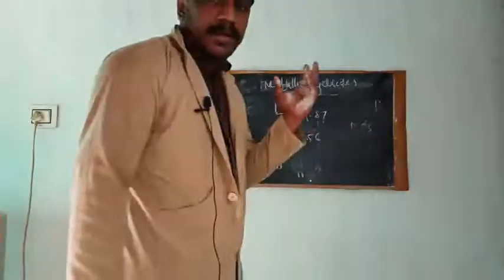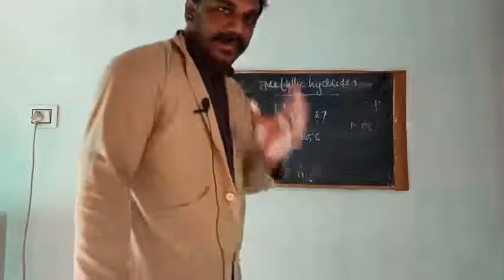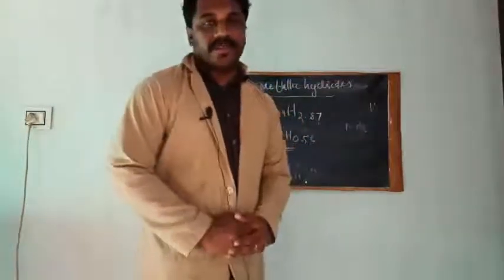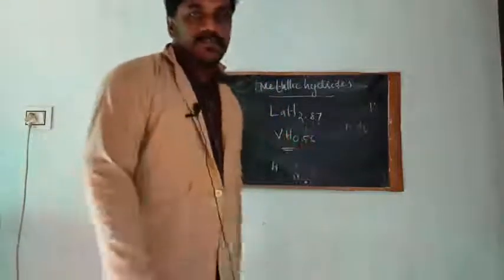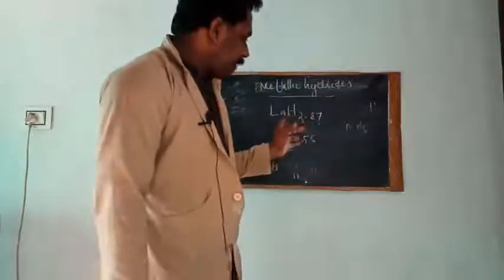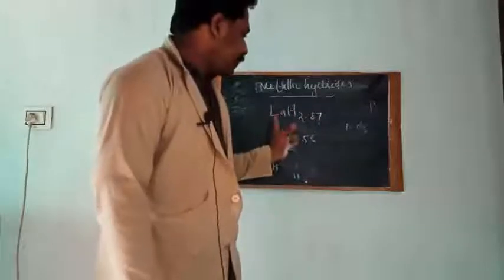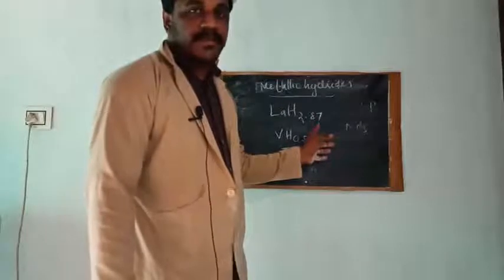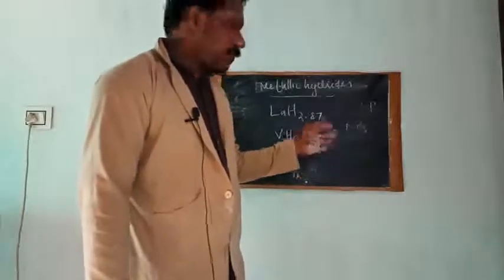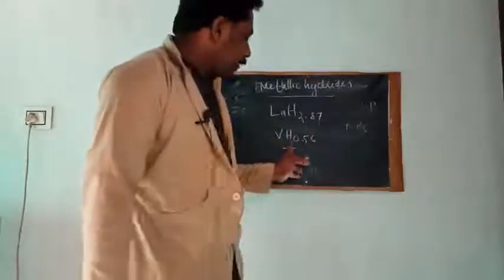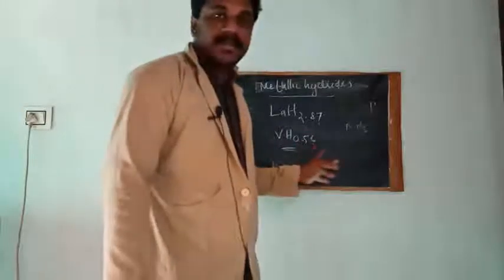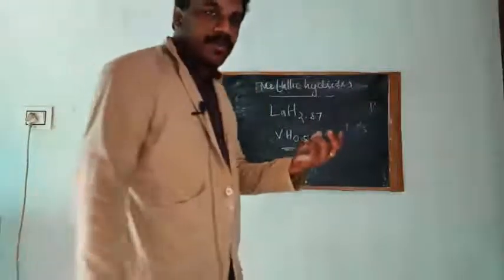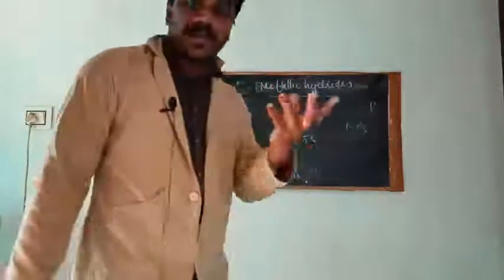They are crystalline in nature, but non-stoichiometric. Lanthanum has combined with 2.87 hydrogen. How is that possible? Or vanadium is combined with 0.56 hydrogen. So the ratio of this combination is not a whole number.